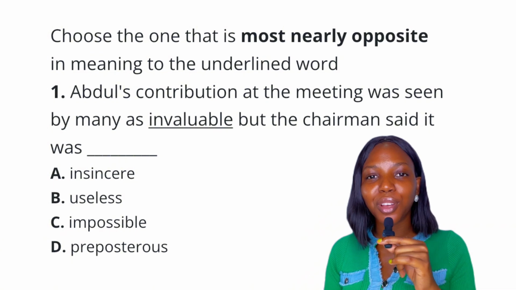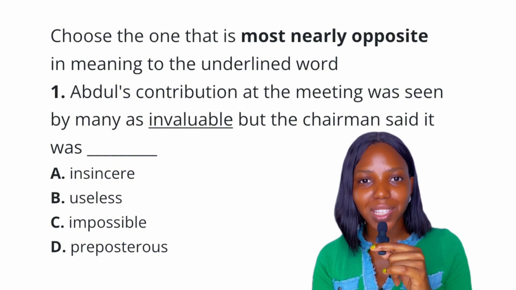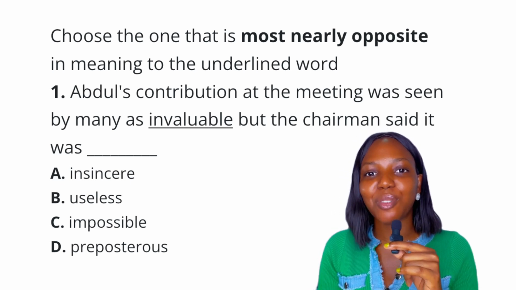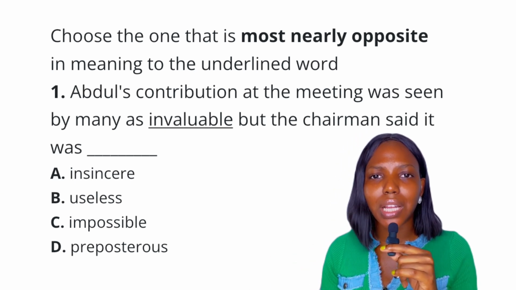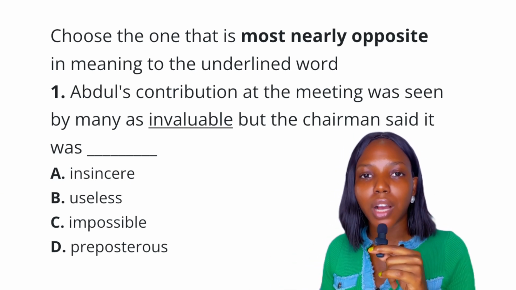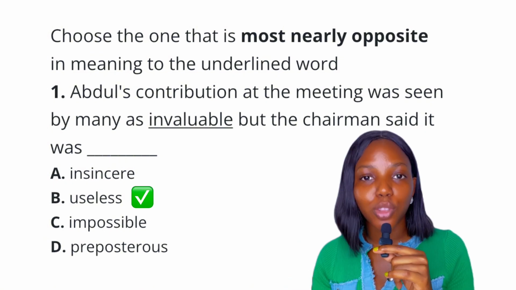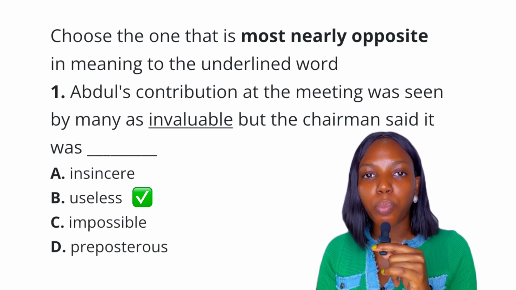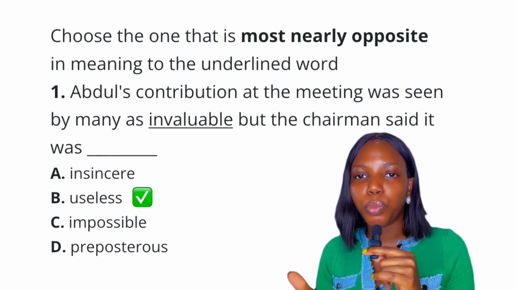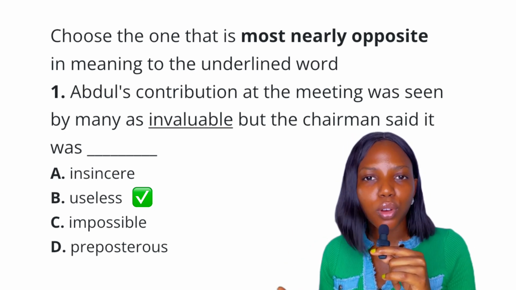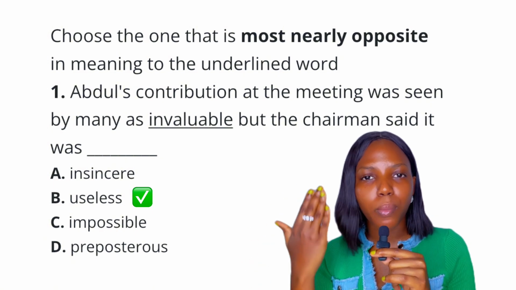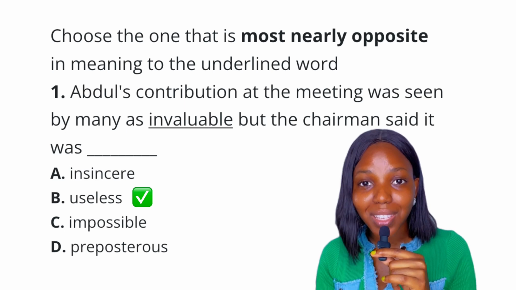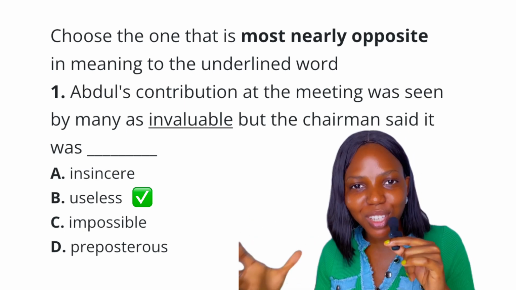Say, for example, you had worth, precious or priceless as one of the options. You would have chosen it as your answer because you believe that invaluable means not valuable. So you need to understand that invaluable means extremely valuable. Option A, insincere, means not sincere. Useless means not useful. Impossible means not possible or able to happen. Preposterous means something ridiculous, something that does not appeal to common sense or reason. So the best answer to this question is useless, because invaluable means extremely valuable.